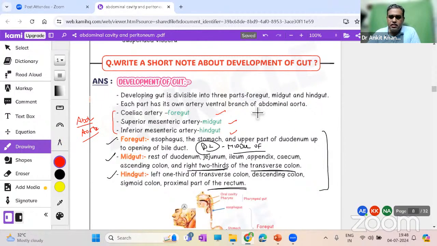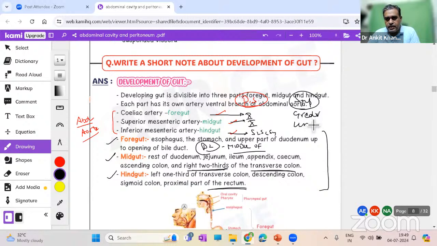If we talk of foregut, midgut, hindgut, parasympathetic supply for foregut and midgut is the vagus nerve. For hindgut, it is S2, S3, S4, right? And also, if we talk of sympathetic, that will also change. It will be the greater splanchnic nerve, then the lesser splanchnic nerve, then the lumbar splanchnic nerve.